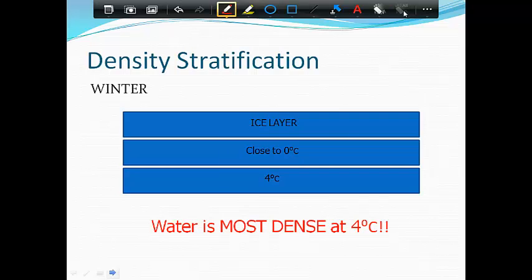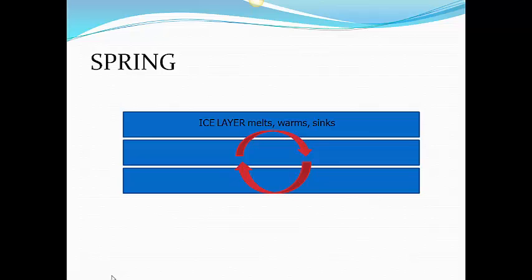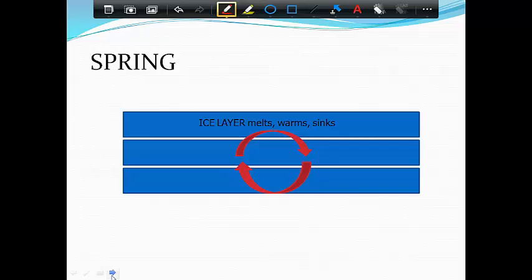And then in the spring, things start to change. So in the spring, we get that ice layer melting. Obviously, the sun's rays are stronger. Okay, it gets a little warmer outside. As that ice layer melts, it's also warming, as I said, that's why it's melting, and it starts to sink because it's becoming more dense, right? It's approaching that 4 degrees Celsius temperature. So going from the temperature of ice or frozen to 4 degrees Celsius makes it more dense, so it starts